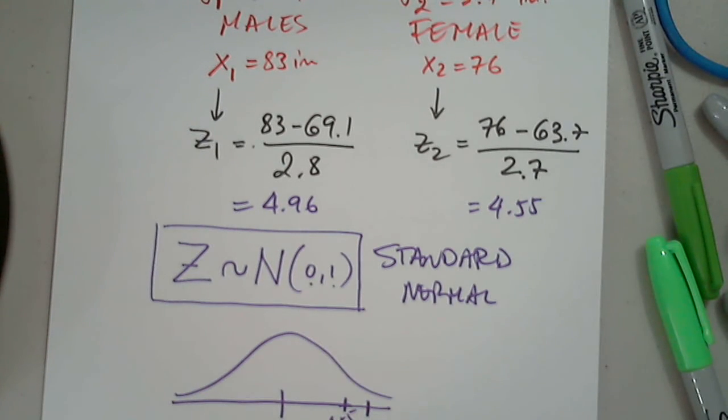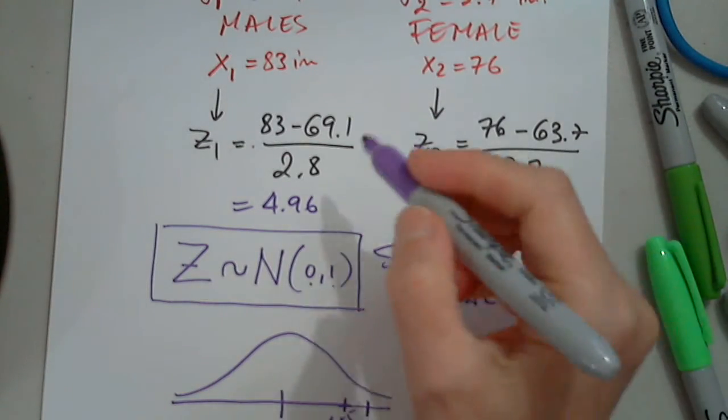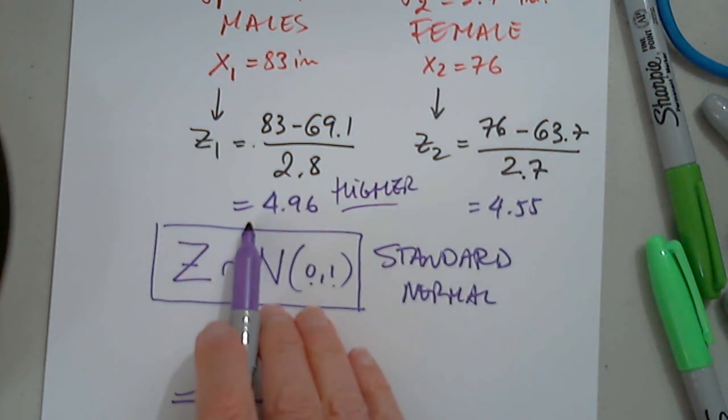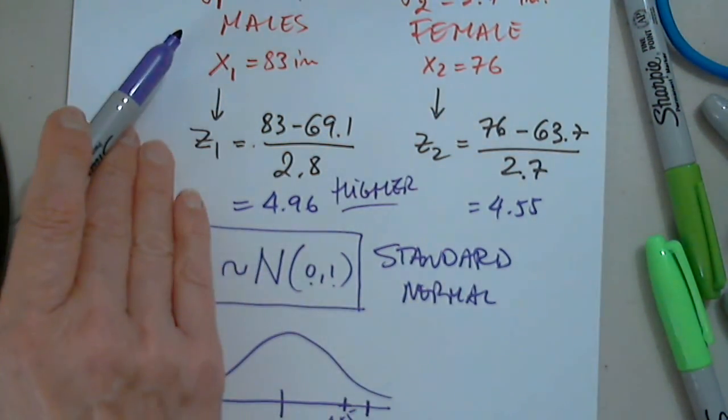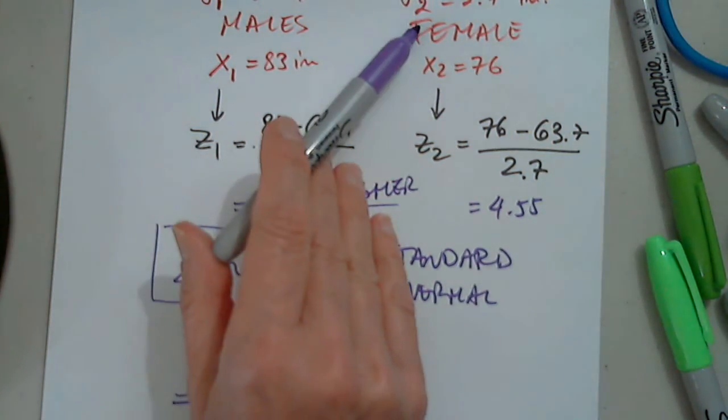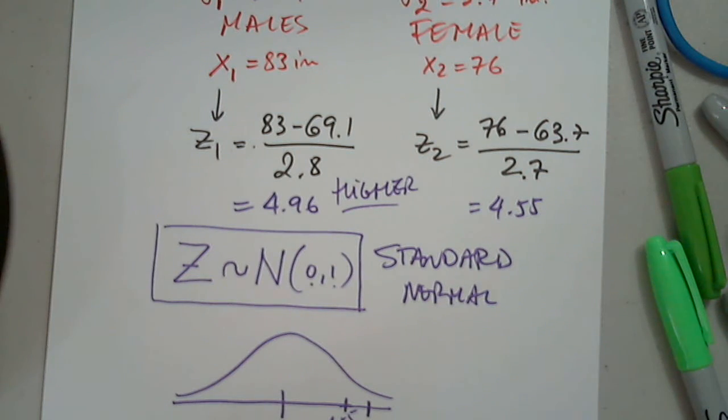So which one is taller relative to their group or cohort, in other words? Male. Yes, absolutely. So this is higher. Higher z-score, taller relative to his group versus Candace relative to her group, of course.